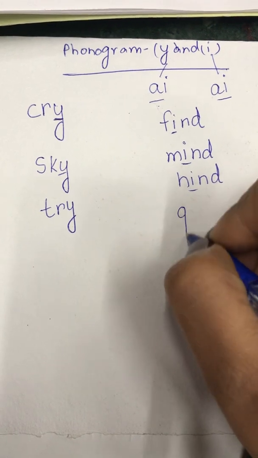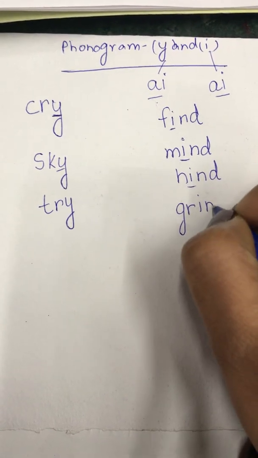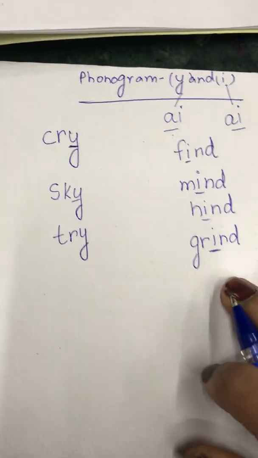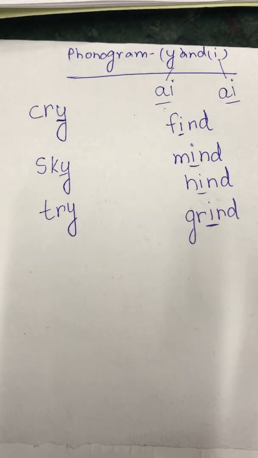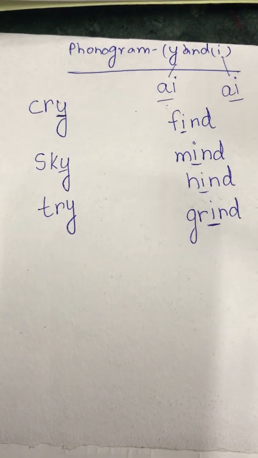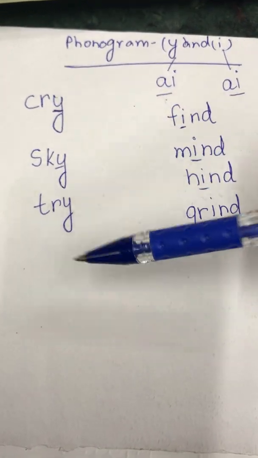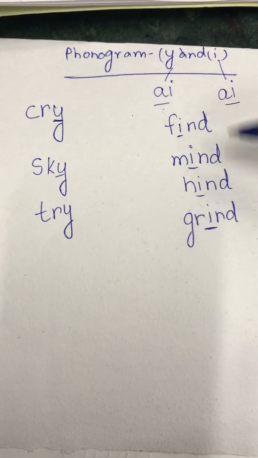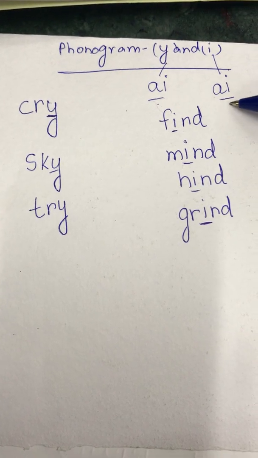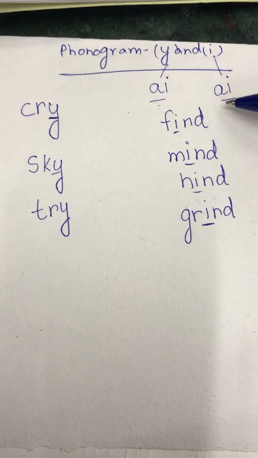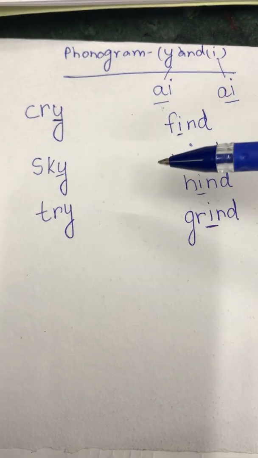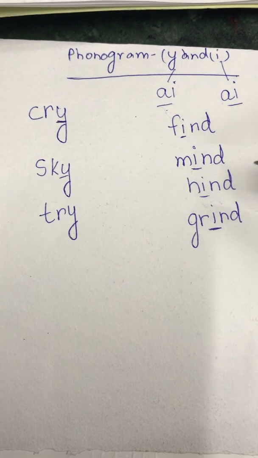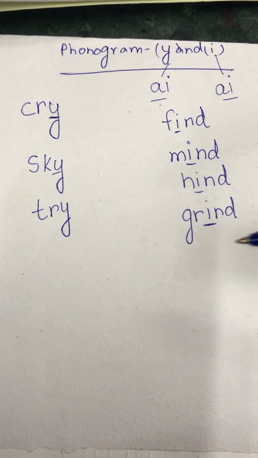Next is grind. So this is the topic of today: if any word ends with Y, the sound produces I, and if there is I in between, then the sound produces I. Cry, sky, try, find, mind, hind, grind.